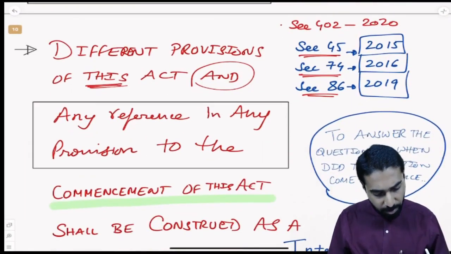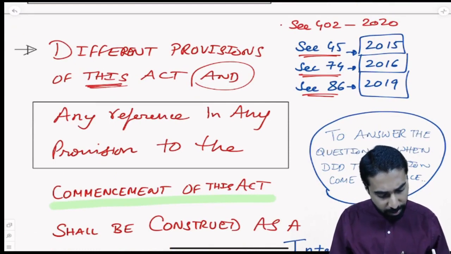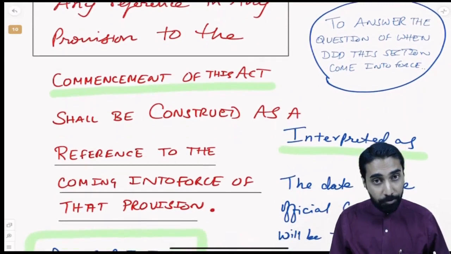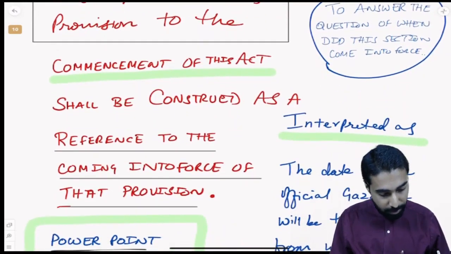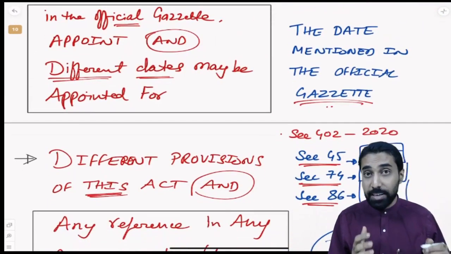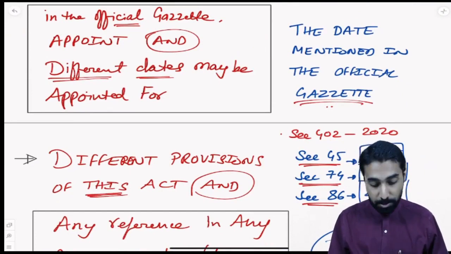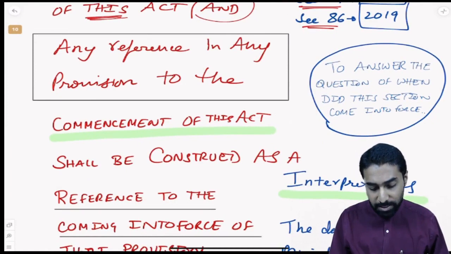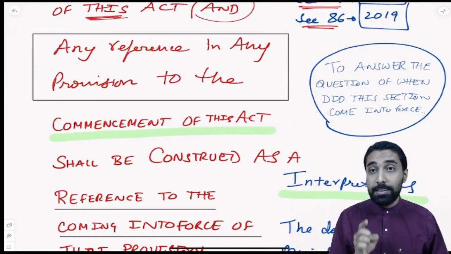So any reference in any provision to the commencement of this Act shall be construed as a reference to the coming into force of that section. So what are they saying? Different dates can be given for different provisions. We understood that. So what does that mean in simple language? To answer the question of when did the section come into force, we need to look into the effective dates.